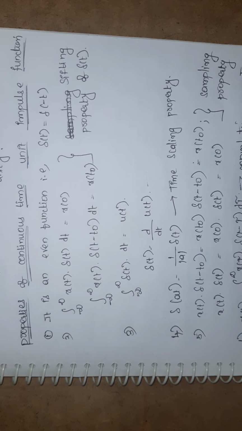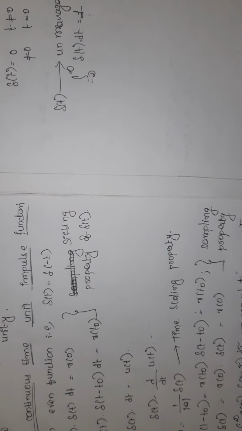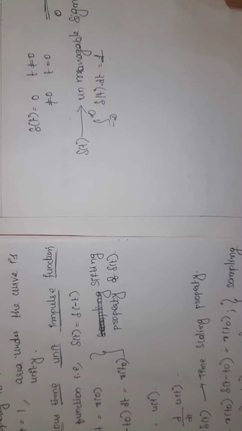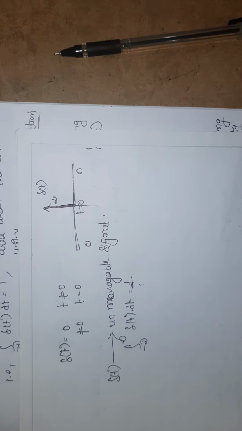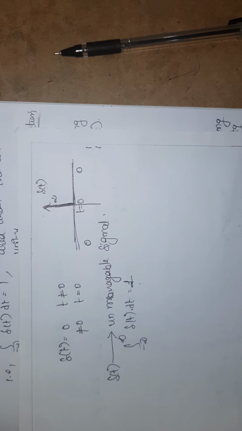So how can I say del of t is even? If this is the del of t signal and I fold it, what will happen? Are there any changes in t values? Is it becoming positive to negative or negative to positive? No, it is not moving.